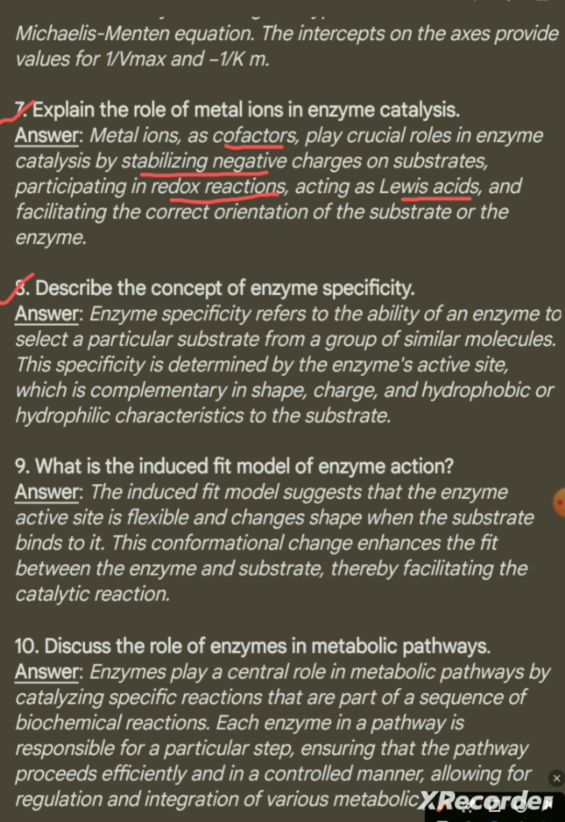Question number 8. Describe the concept of enzyme specificity. Answer. Enzyme specificity refers to the ability of an enzyme to select a particular substrate from a group of similar molecules. This specificity is determined by the enzyme's active site, which is complementary in shape, charge, and hydrophobic or hydrophilic characteristics to the substrate.